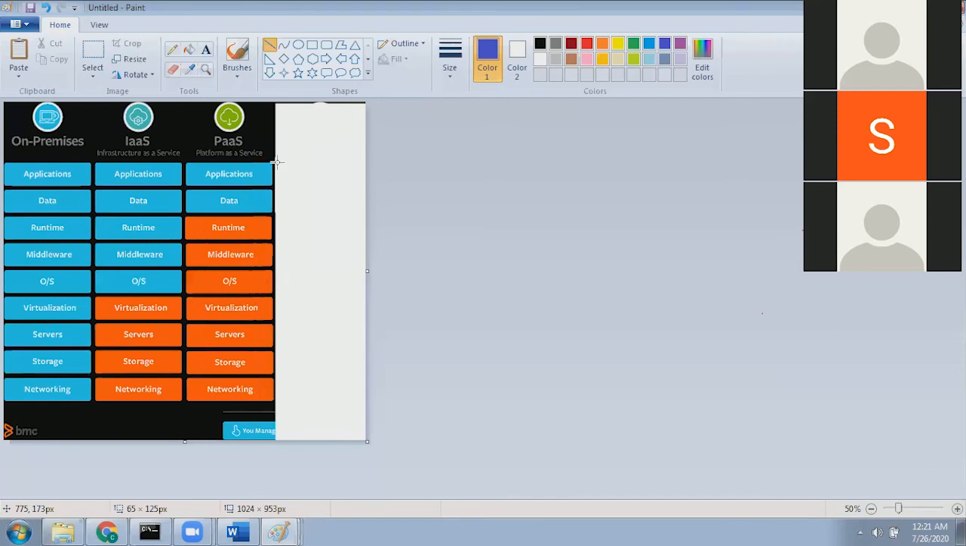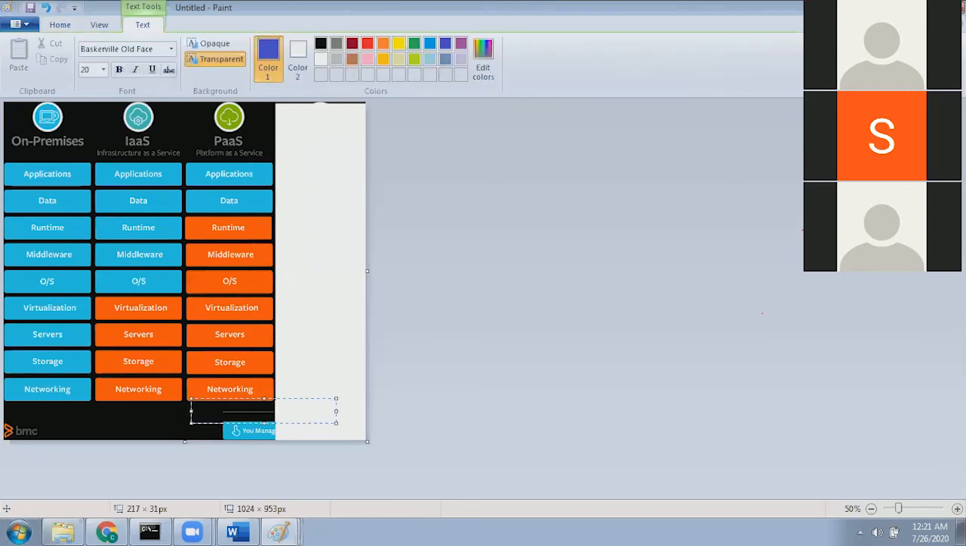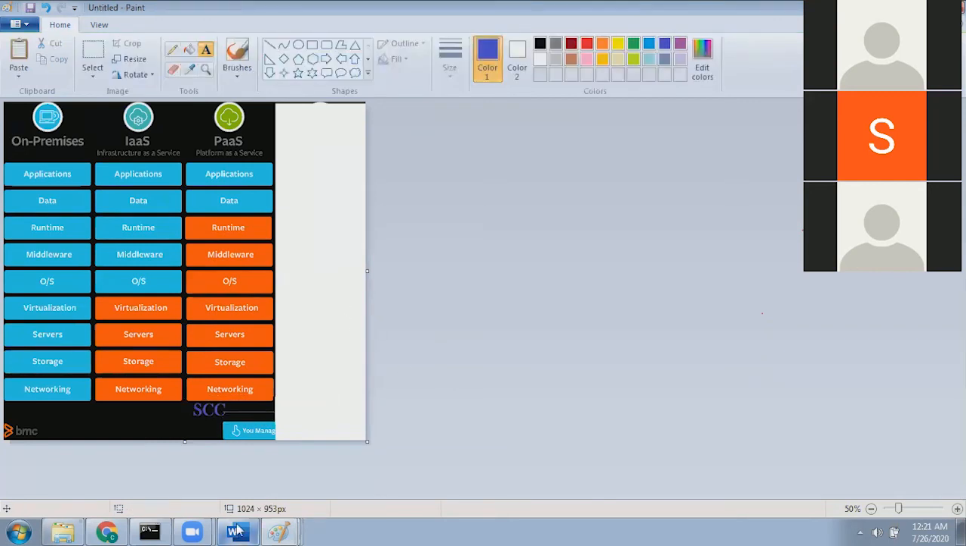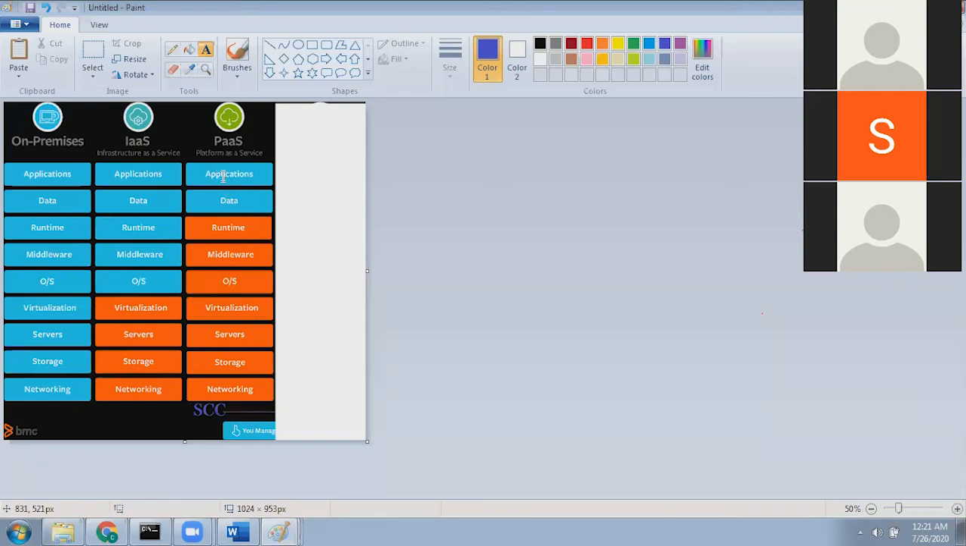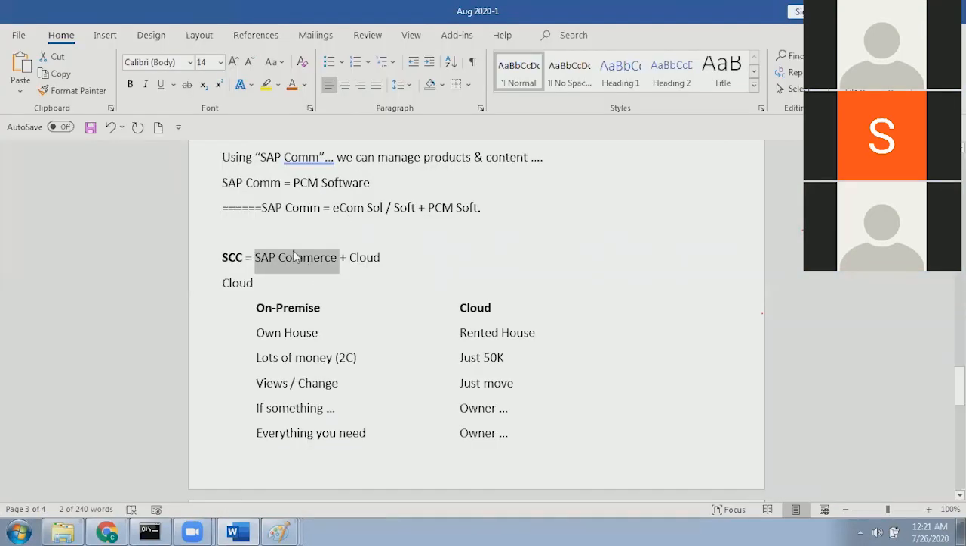The best example is Commerce Cloud, SEC, whatever we are calling it, is a PaaS. So that means you develop the commerce application. Let's come back to here. After developing the commerce, that's the application we need to develop. See this one, please. Application and data, we are responsible. So take care of the data and take care of the application development.